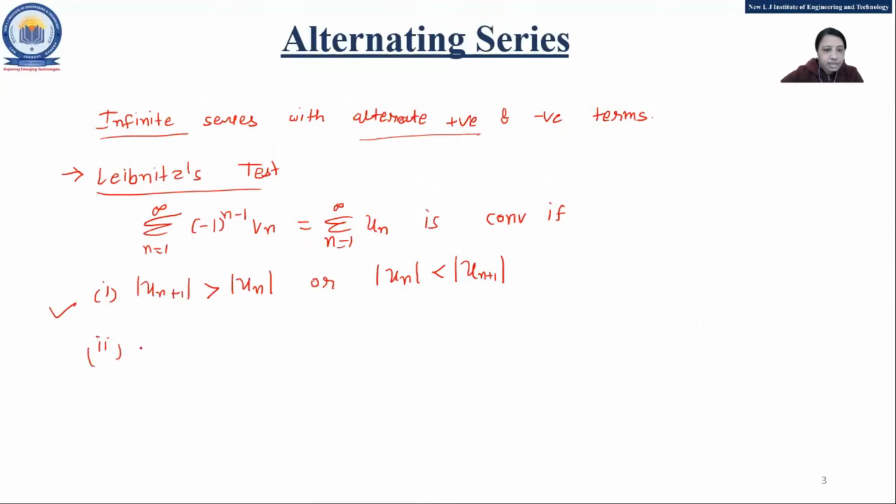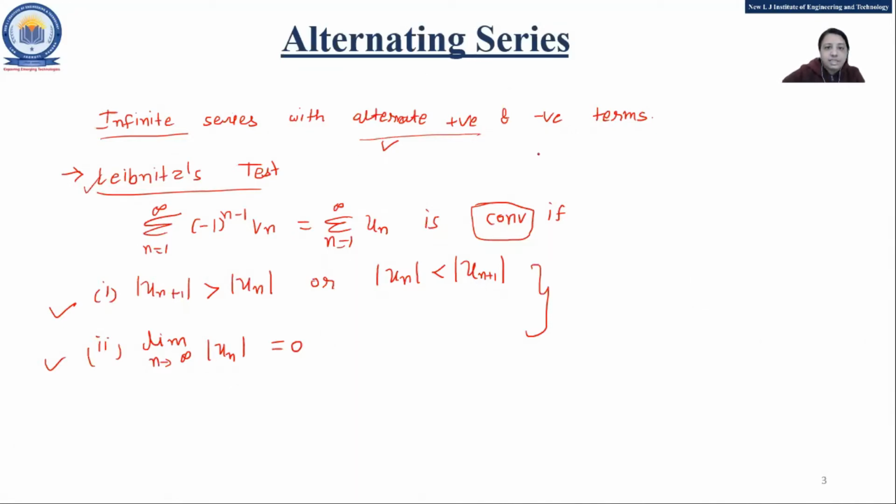And the second condition is limit n tends to infinity of mod un equal to 0. If these two conditions are satisfied and your series is an alternating series, then we can say it is convergent. This test is called the Leibniz test.